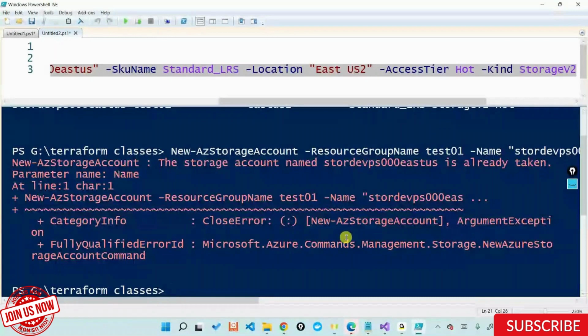Reason being, I need to combine this with my Windows PowerShell knowledge, do some if else, and I'll have to be smart enough to check whether the storage account already exists. If it does, then I'll say, okay, fine, it already exists. If it does not, then I'll go ahead and create this out. That's how I can go ahead and do that. That's the logic that I want to go towards. We'll build that logic out there.